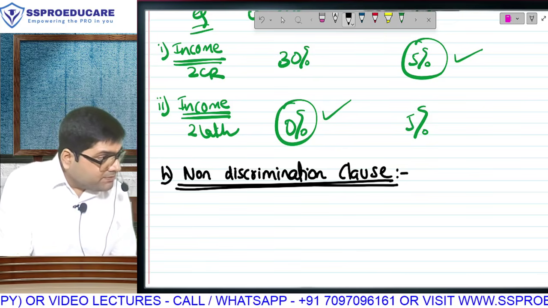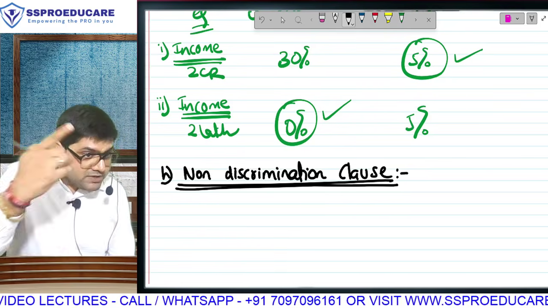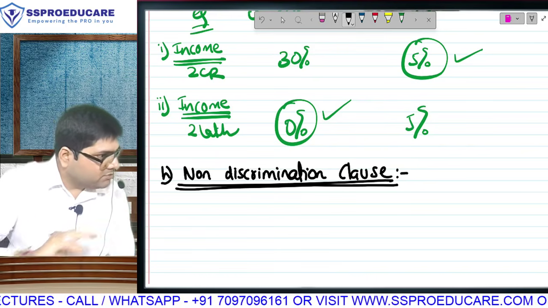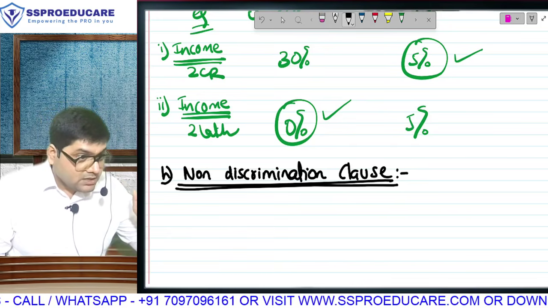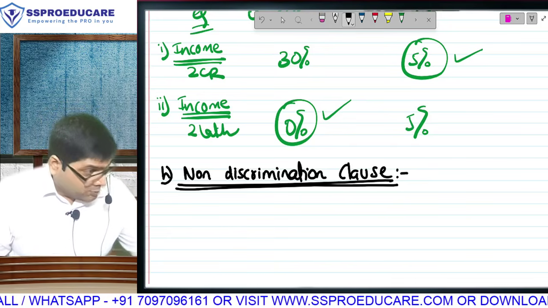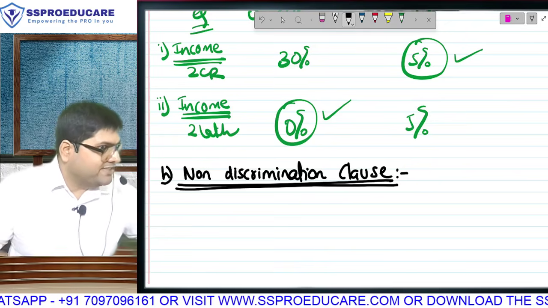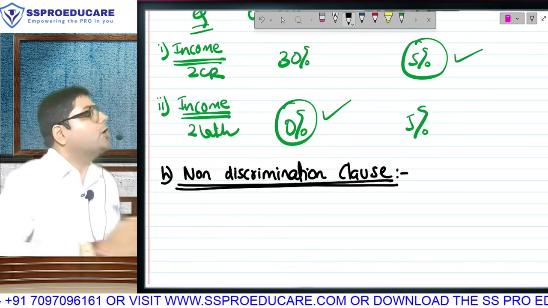That means people from France will come to India and be eligible for relief. Indians will go to France and be eligible for relief. So both India and France are promising each other. So no, me India, you France. Hi France. I promise that if your people come here, their tax will not be higher than Indians. We will not discriminate against your people.